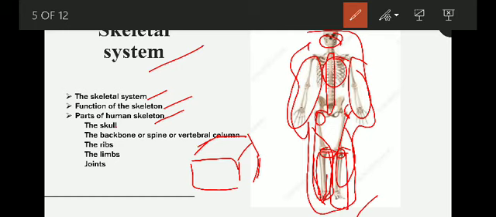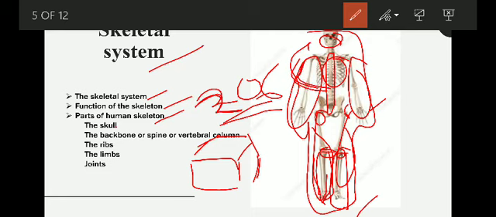Okay, so in an adult there are 206 bones. But when a child is born, he or she has more than 206 bones. When the child grows, the bones join together, two or three bones join together and form a single bone. That is why the number of bones reduces when a child grows.